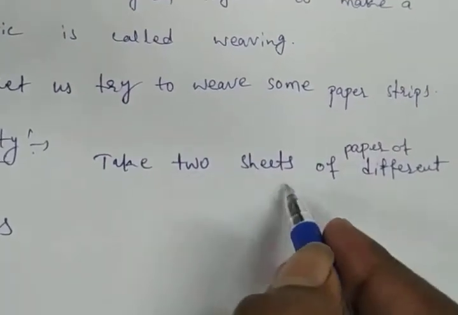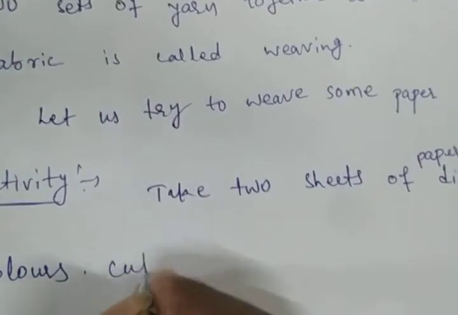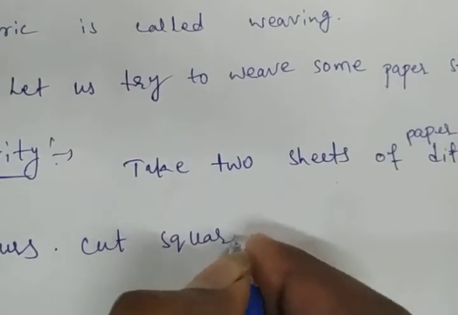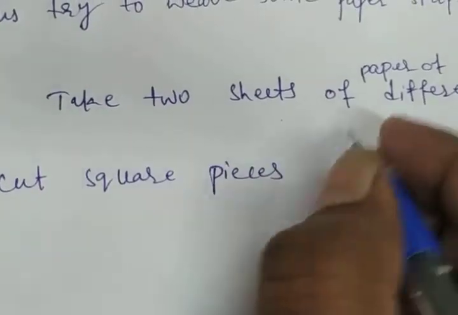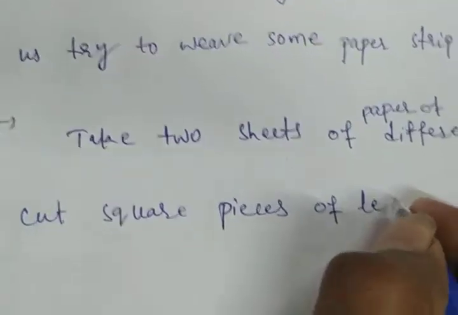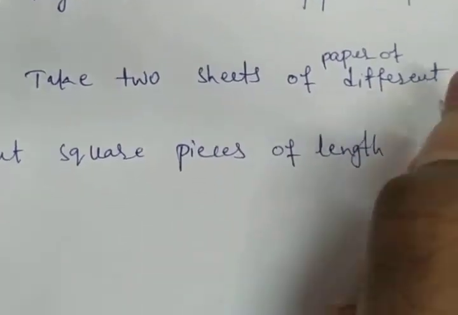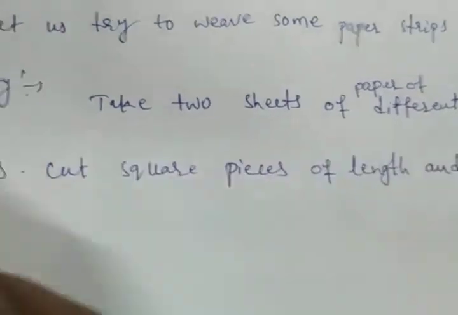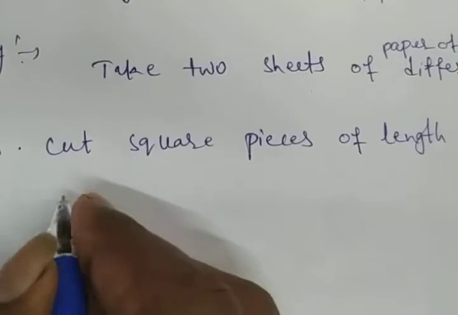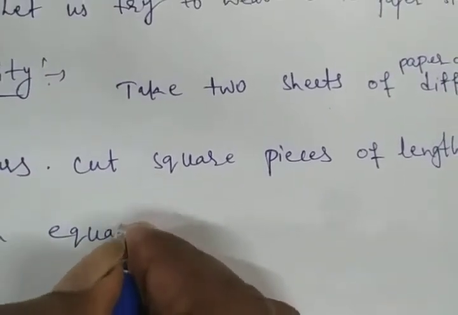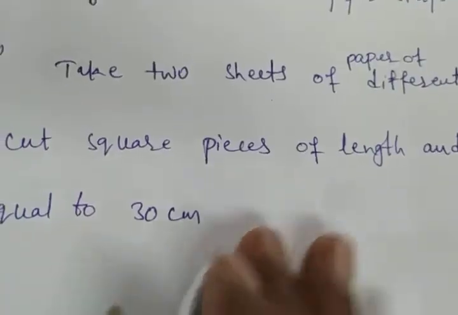Okay, take two sheets of paper of different colors. Cut square pieces of length and width equal to 30 centimeters from each sheet.